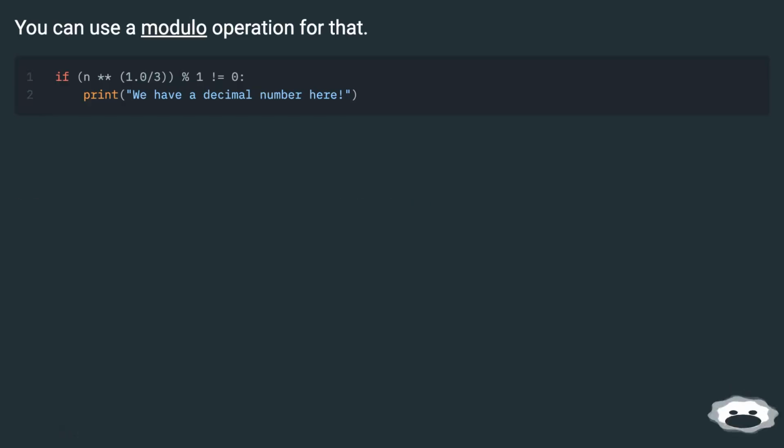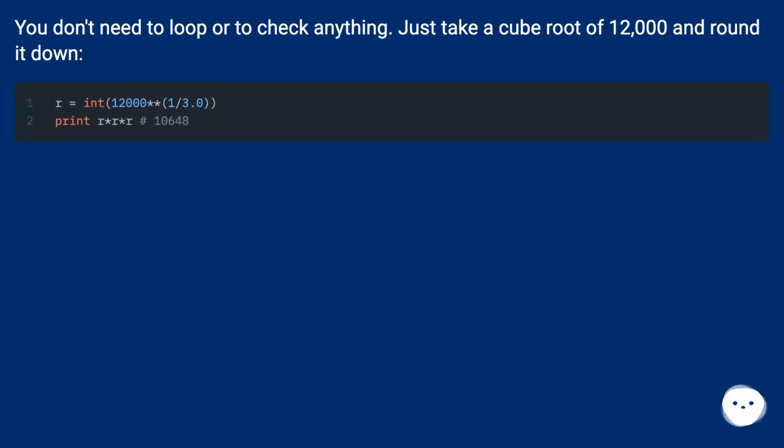You can use a modulo operation for that. You don't need to loop or to check anything. Just take a cube root of 12,000 and round it down.